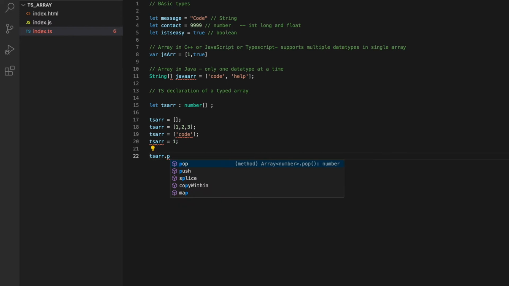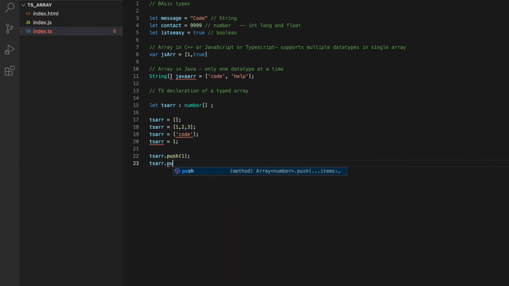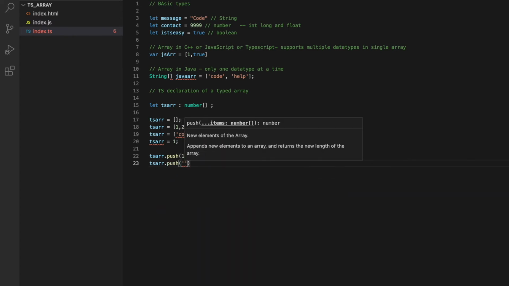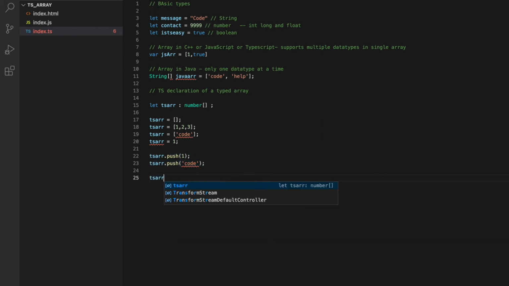Let me do push, pop and update as well in our tsArray. So if I do tsArray.push, let me pass any number and see. So this will work fine. But now I can't do tsArray.push and push any string into it. It will not work and will prompt an error as it's not a number, it's a string. So it will not allow me to pass a string into an array of numbers. Now let me update an item of an array to a string. That also TypeScript will not allow me to do.